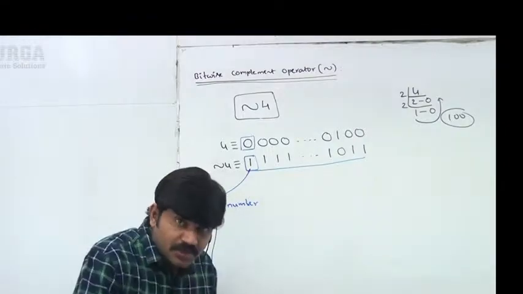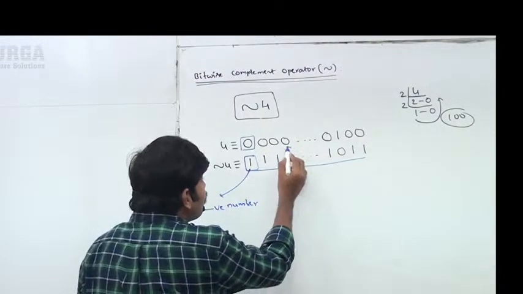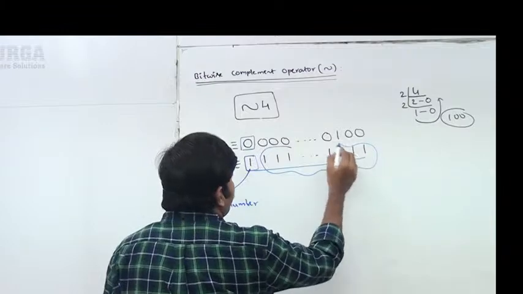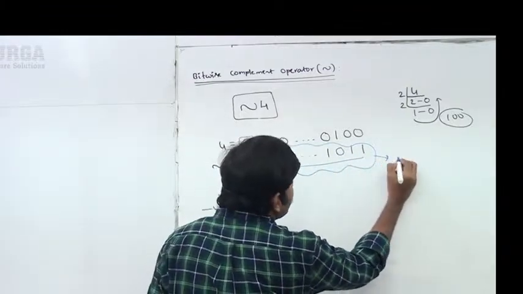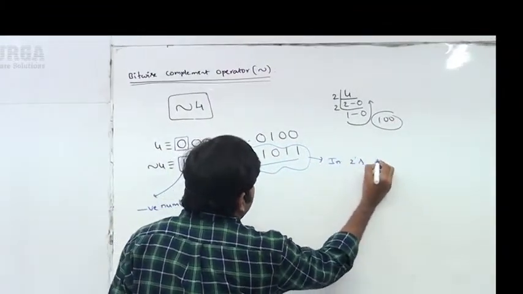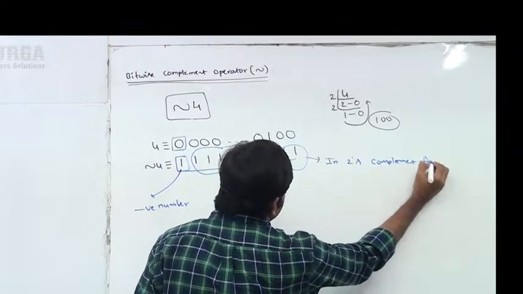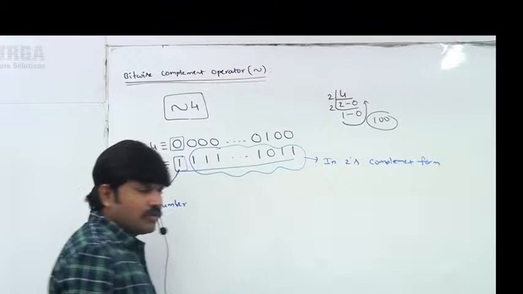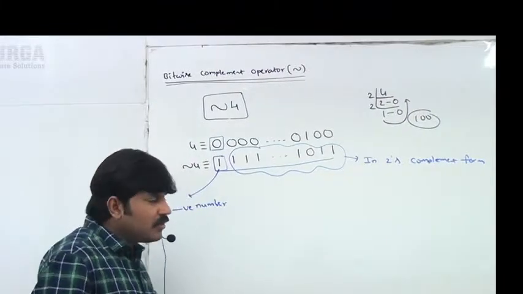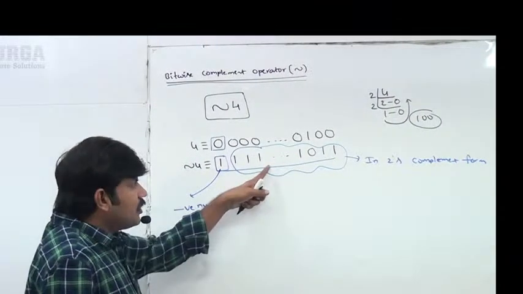If it is a negative number, the remaining bits represent a value in 2's complement form. So, to know the original value, find the 2's complement for this.